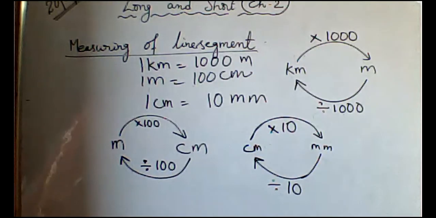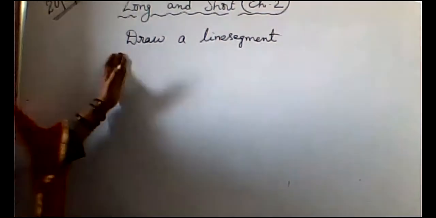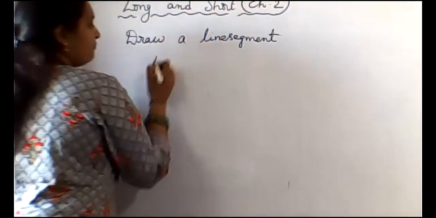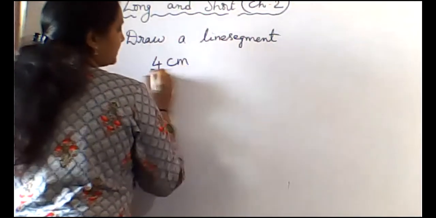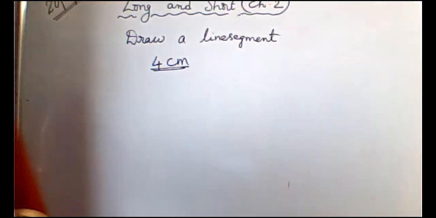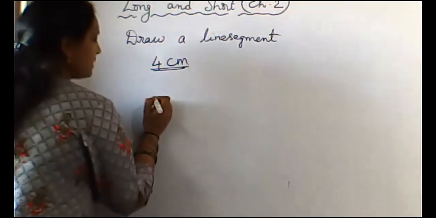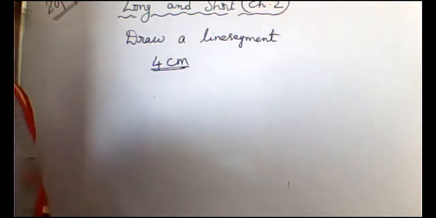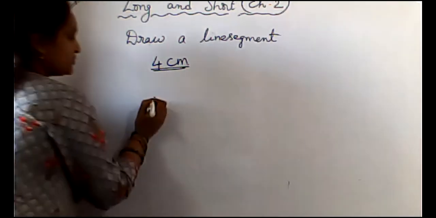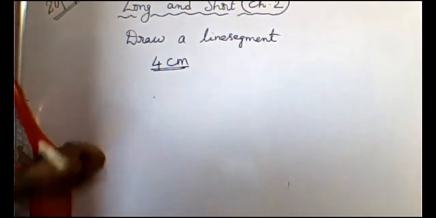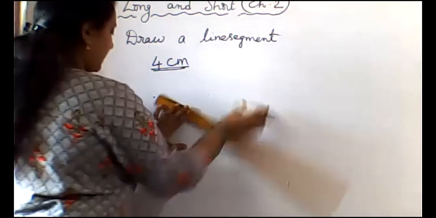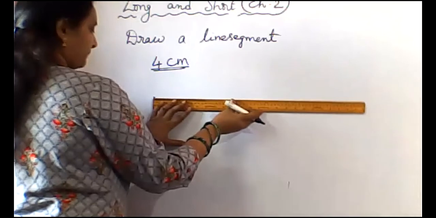Any doubt in this? No, ma'am. Now draw a line segment of length 4 centimeters. What do we have to do? First we take a start point, keep a point here and set the 0 at that point.